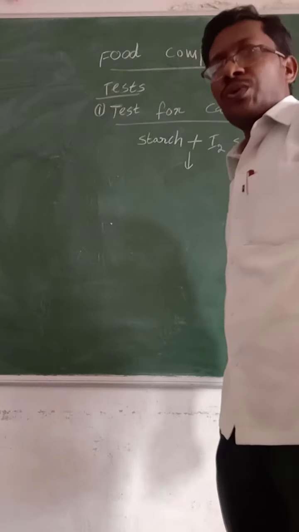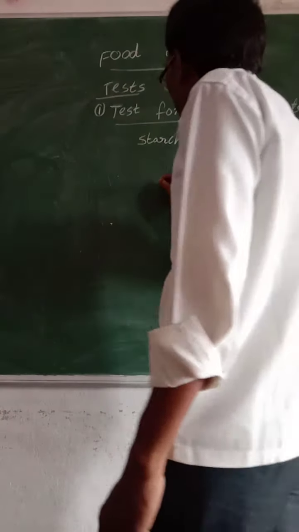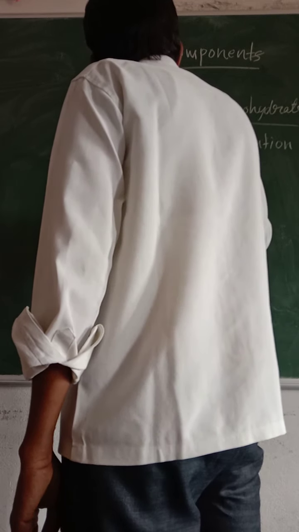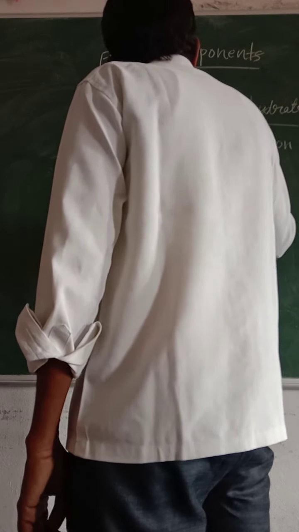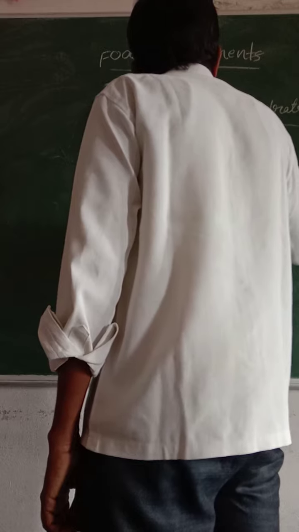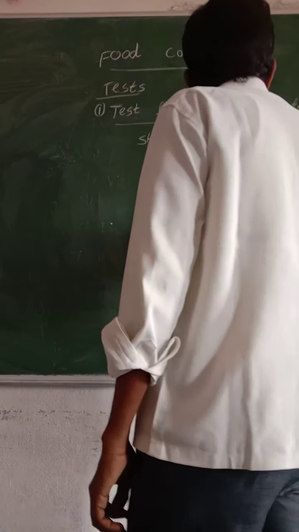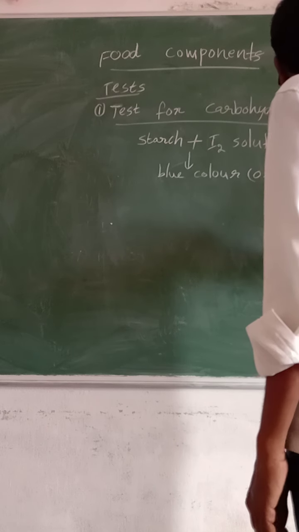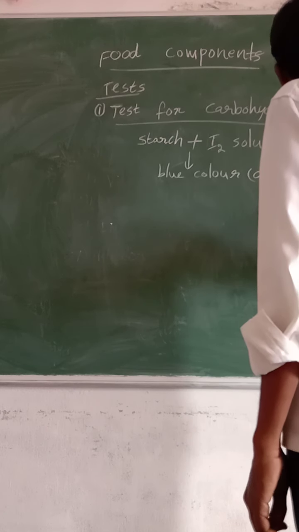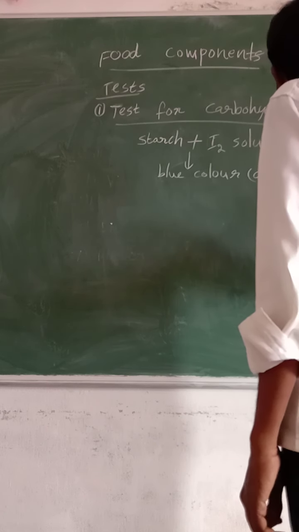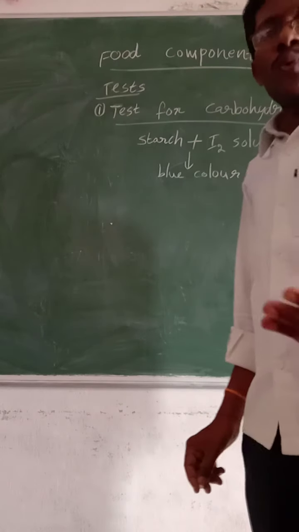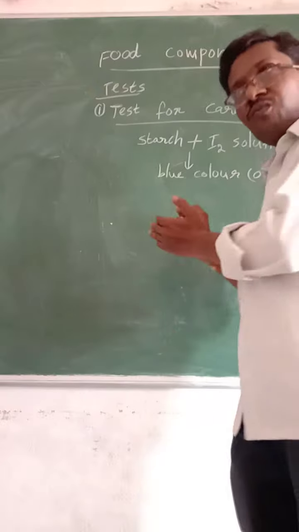Immediately that turns into which color? Blue color or dark blue color? This is a test to identify the starch or carbohydrates which are present in our food content.